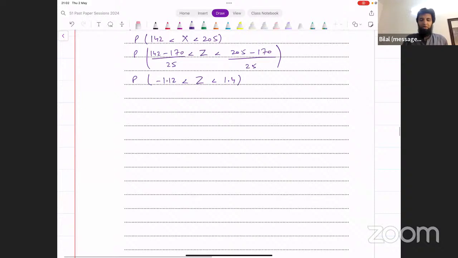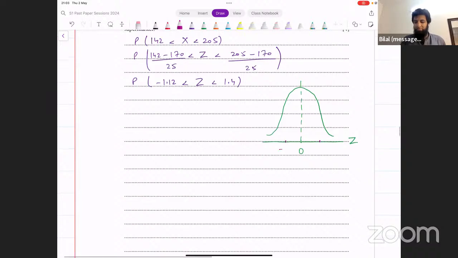We have to find this probability. How do we do that? Let's think of the normal distribution curve, how it's going to look. This is what the normal distribution curve looks like, roughly. You would draw a rough curve like this, and then you have 0 exactly in the middle. That's the mean of the z distribution. 1.4 is going to be on the right side, and minus 1.12 is going to be on the left side. What we are looking for is the area between these two numbers. This is the area that we want to find.